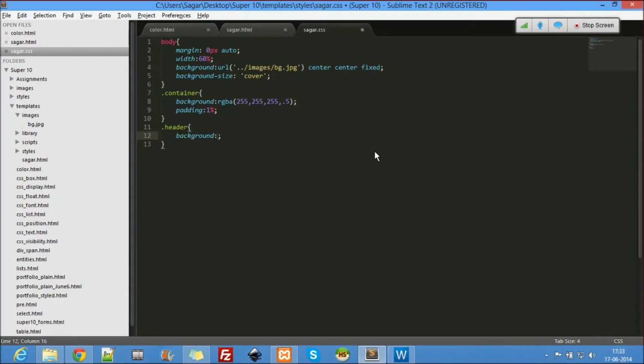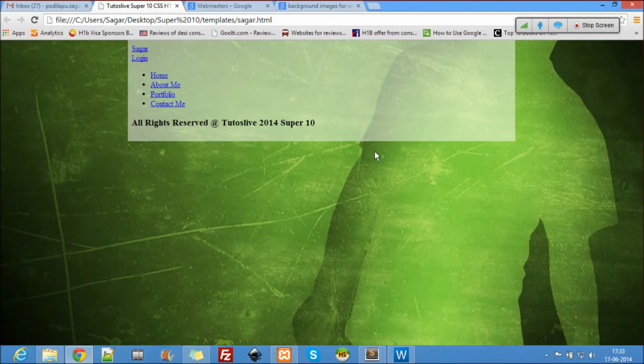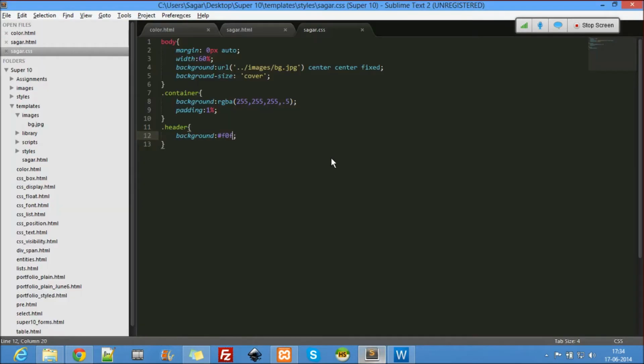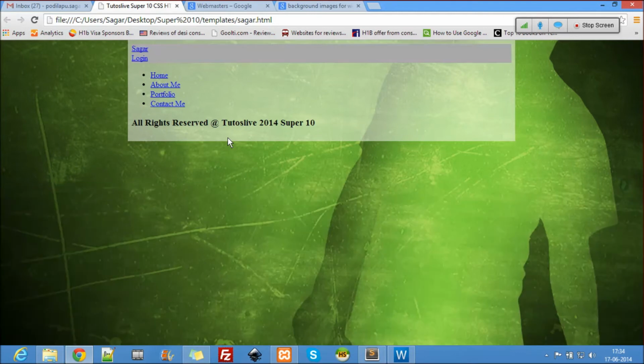Hash f0f something. So that's a background color. Okay, it does not look so good, so let's change that to this. This looks good still. Okay, that's fine.